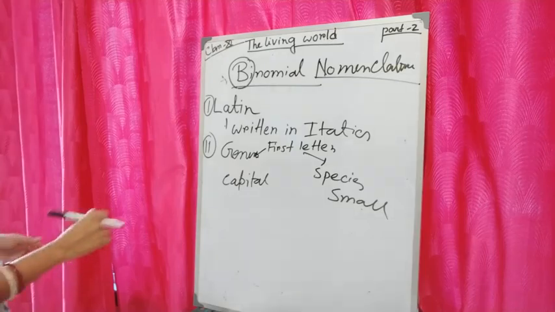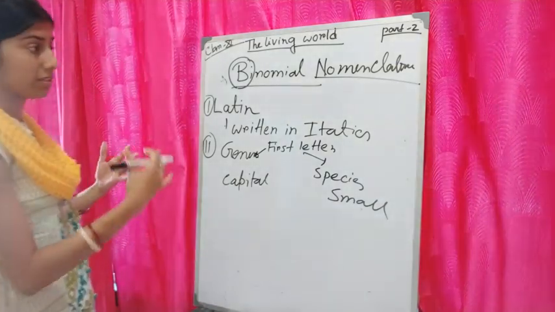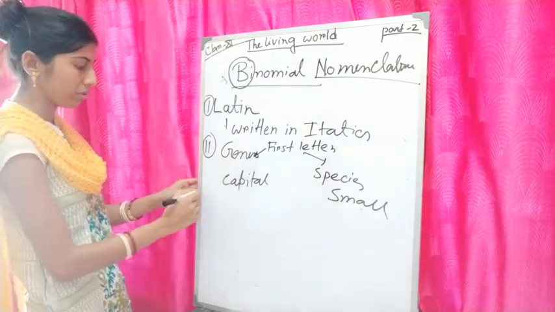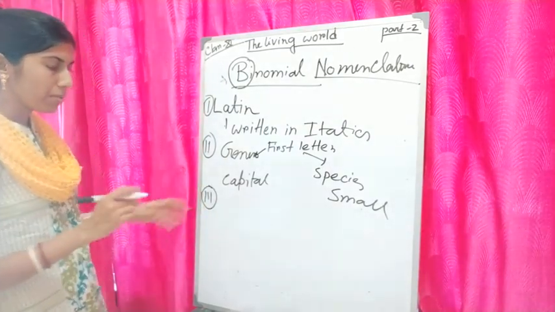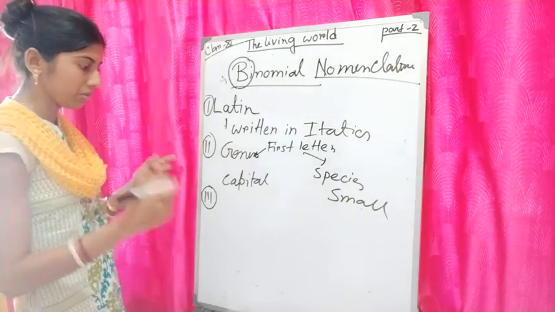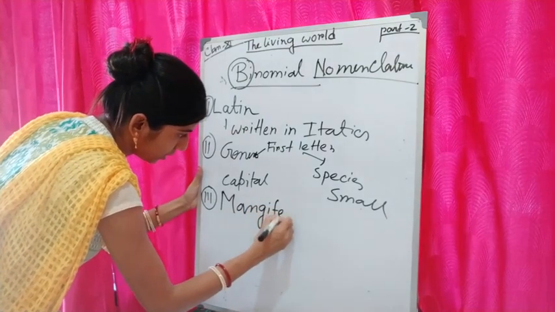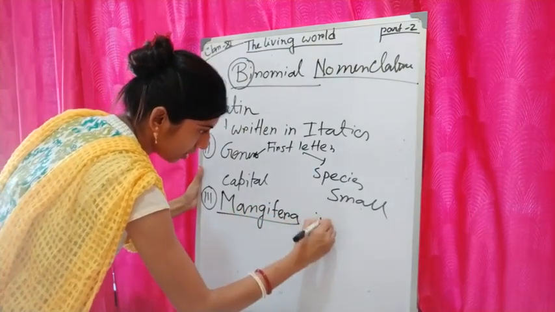Okay? And when the biological name is handwritten, it will be underlined. I am repeating the name again. Mangifera indica.